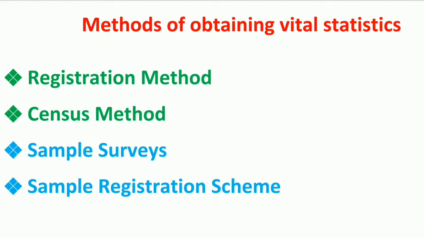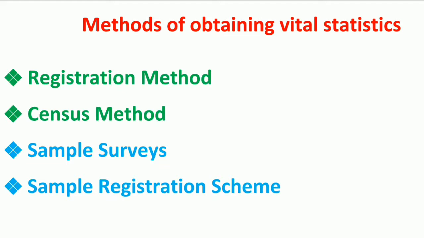It consists of complete enumeration of population along with information regarding age, sex, education, caste, occupation, income, marital status, type of house, etc. Therefore, census gives a good deal of information regarding vital statistics.